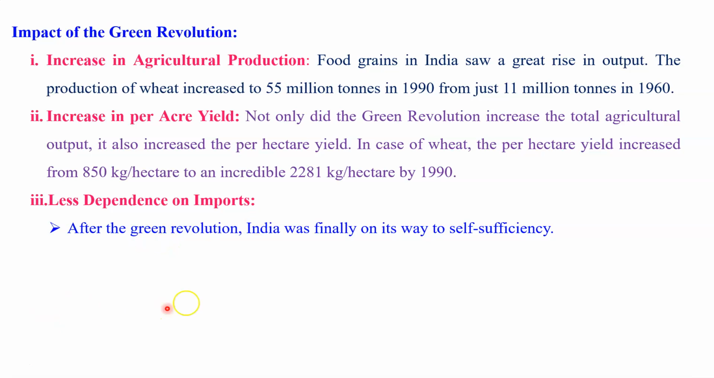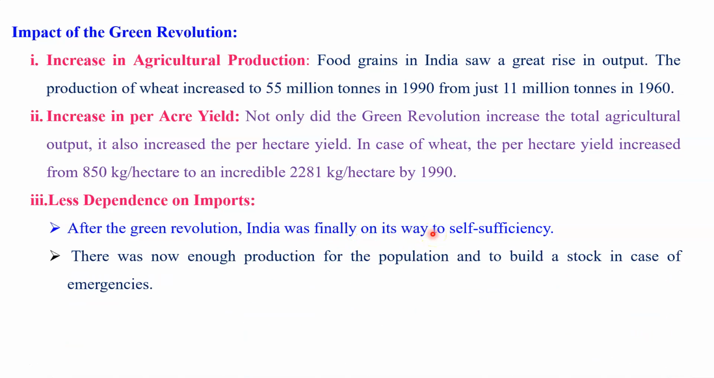But see, after the Green Revolution, India was finally on its way to self-sufficiency in various agricultural production. There was now enough production for the population and to build a stock in case of emergency. The government of India did this very good thing to supply food grain for the Indian people in the case of drought conditions or other emergency conditions.